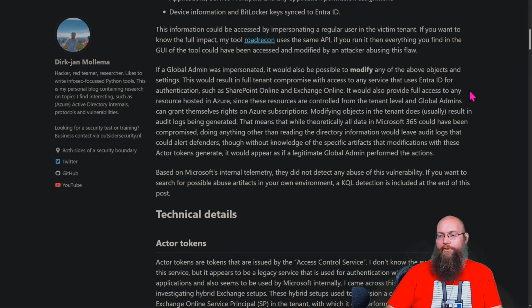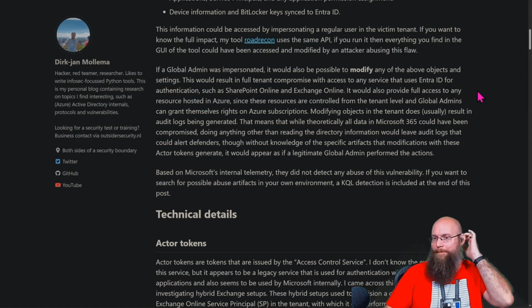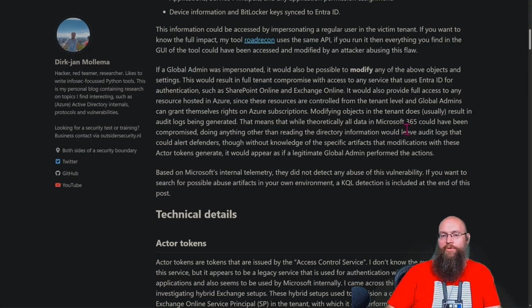It would also provide full access to any resources hosted in Azure, since these resources are controlled from the tenant level and global admins can grant themselves rights on the Azure subscription. Modifying objects in the tenant doesn't usually result in audit logs being generated. That means that while theoretically all data in Microsoft 365 could have been compromised, doing anything other than reading the directory information would leave audit logs that could alert defenders.